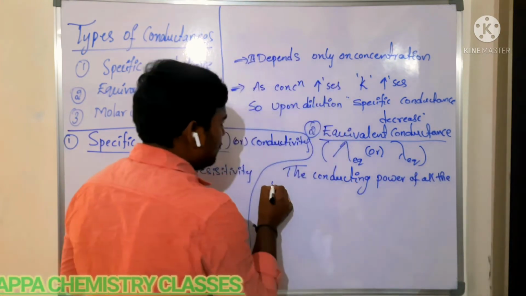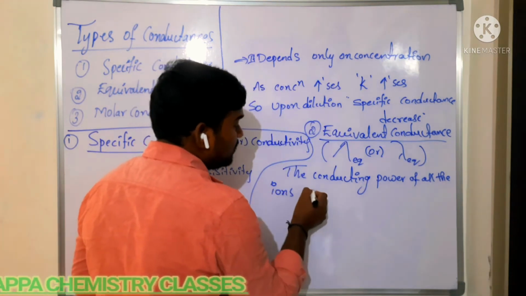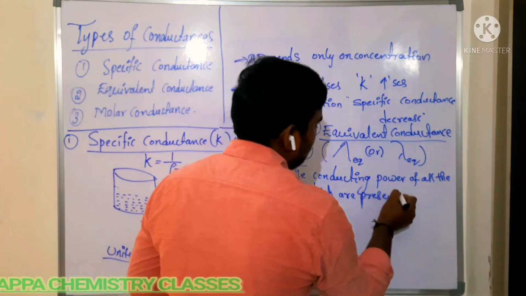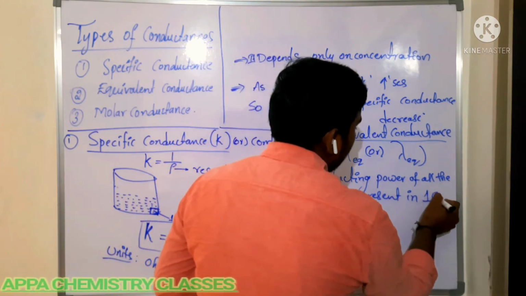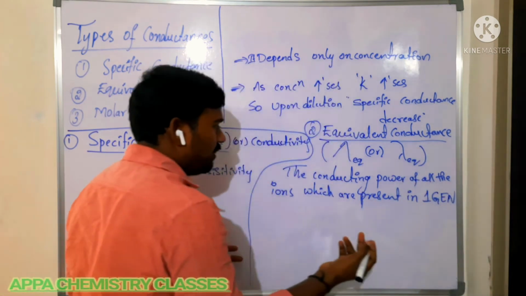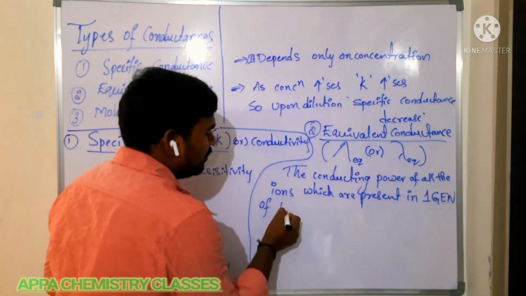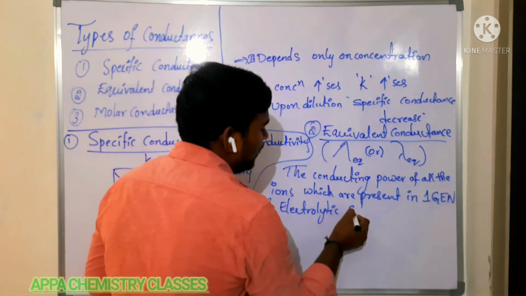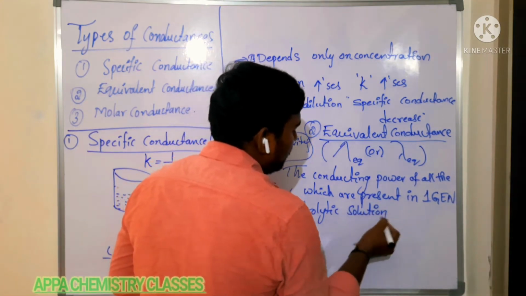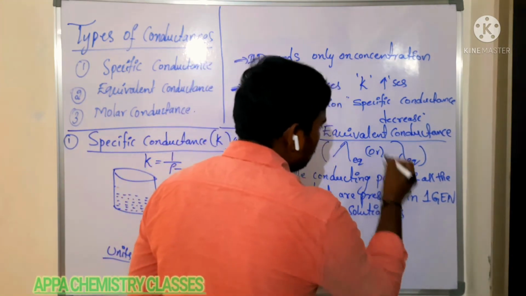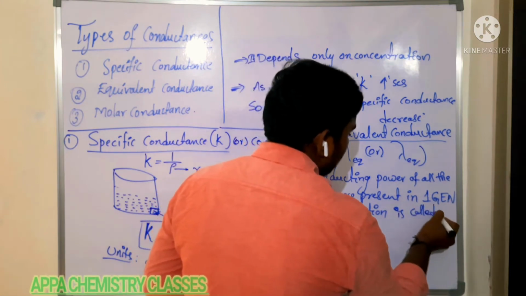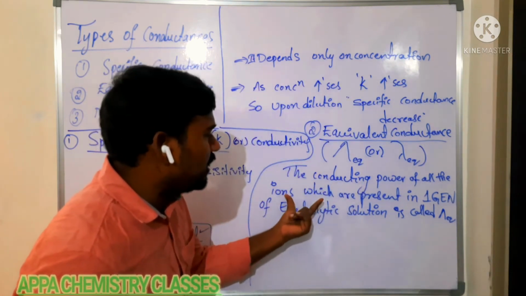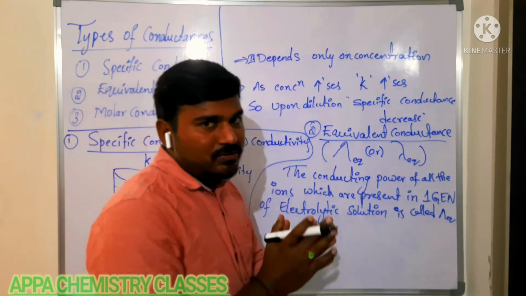The conducting power of all the ions which are present in 1 gram equivalent of electrolytic solution is called equivalent conductance. Is that clear? The conducting power of all the ions which are present in 1 gram equivalent of electrolyte.